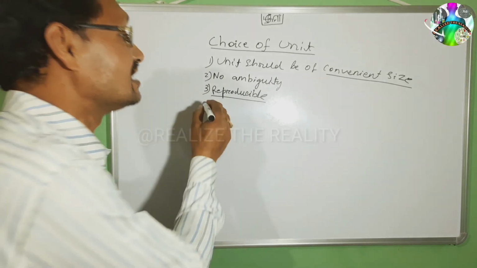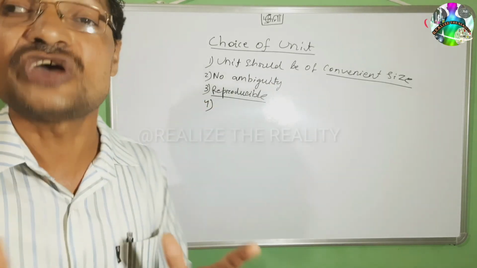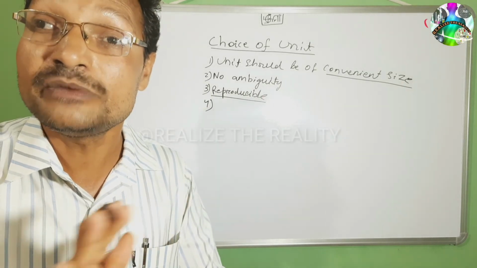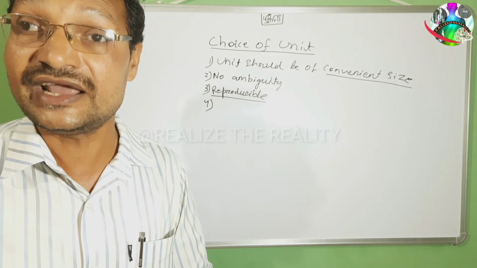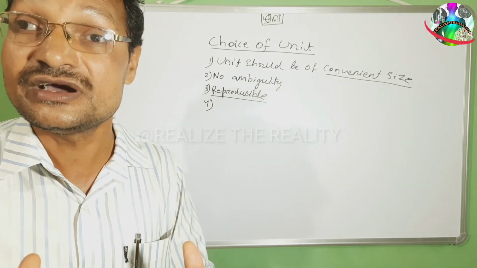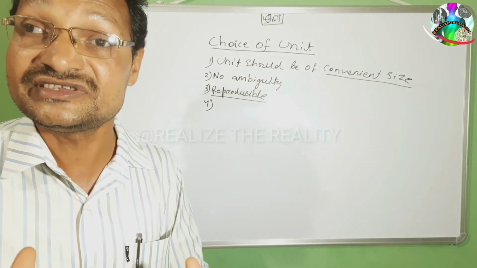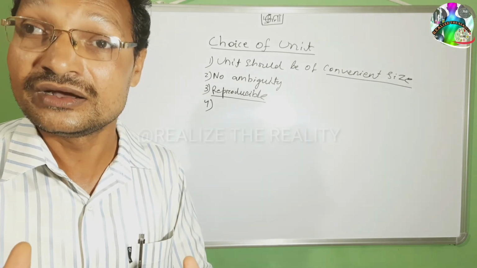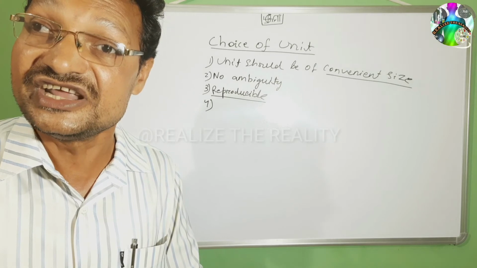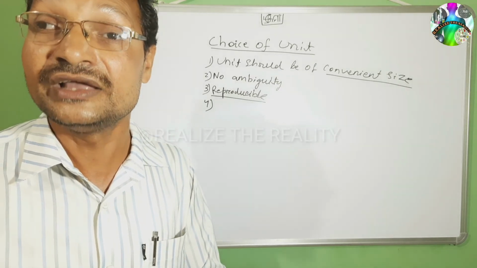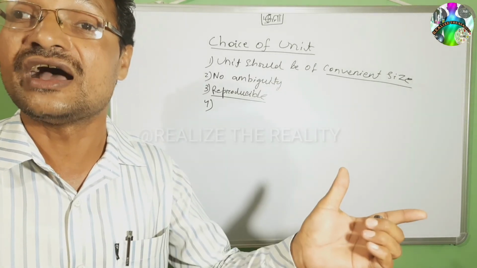Next one, children, the fourth choice. Unit should not be changed with the place and the time. Here I can say the distance is in kilometer. In America, can you say distance is in hour or kilogram? No, not at all. Distance is kilometer in India, it is also kilometer in America, it is also kilometer in Africa.